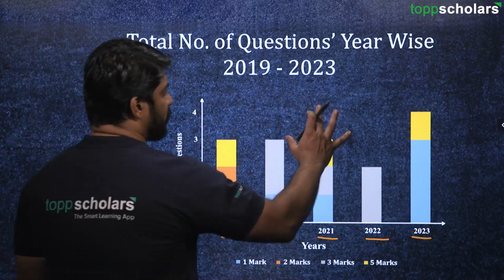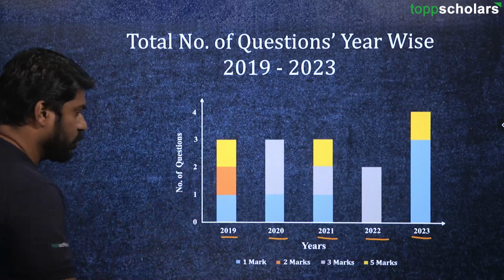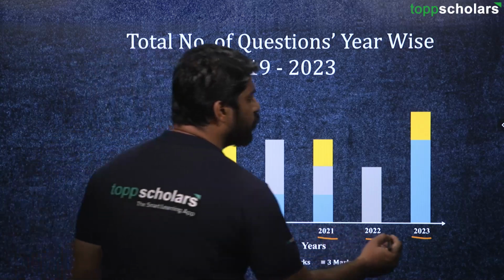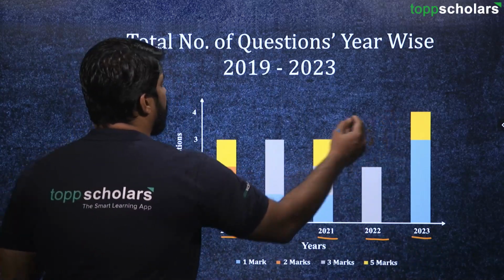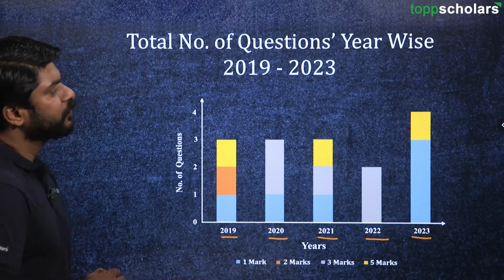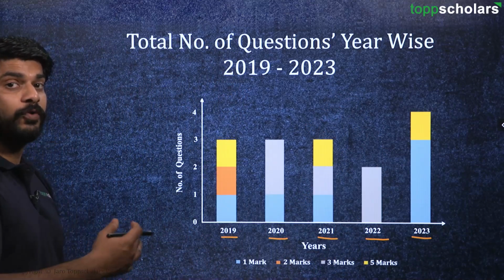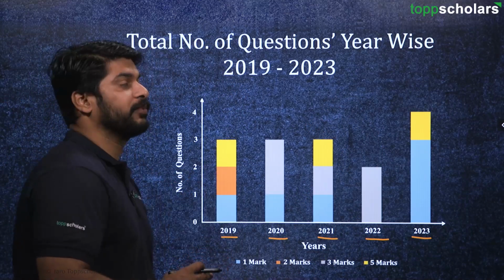So this is the same statistics. You can have a look at this graph also, that will also give you some idea. So in the year 2023, you can see a large number of questions were asked as compared to other years. So this shows that this chapter is quite important for you for the board examination.